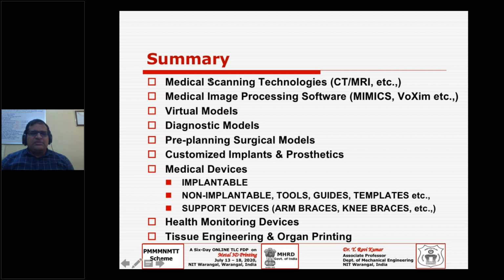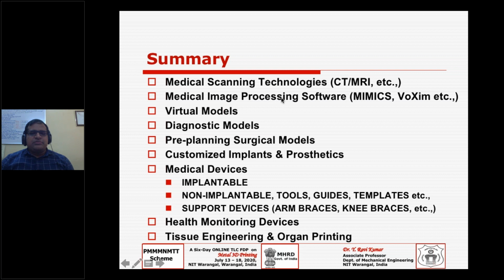Any bio 3D printing application has to start with a medical scanning technique like CT, MRI, PET, ultrasound, or any medical scanning modality. We also need medical image processing software to enhance the images or data captured from the patient.